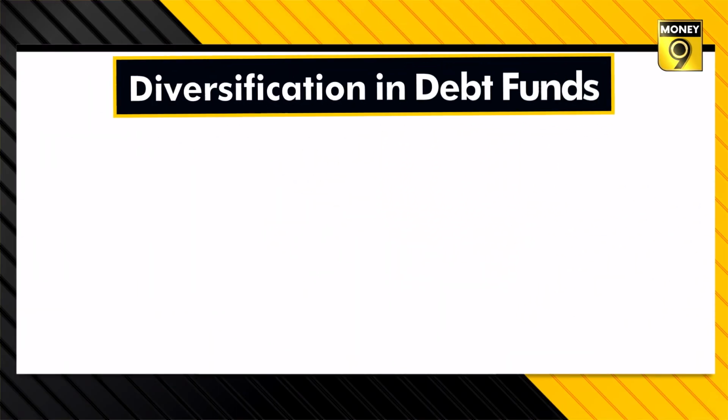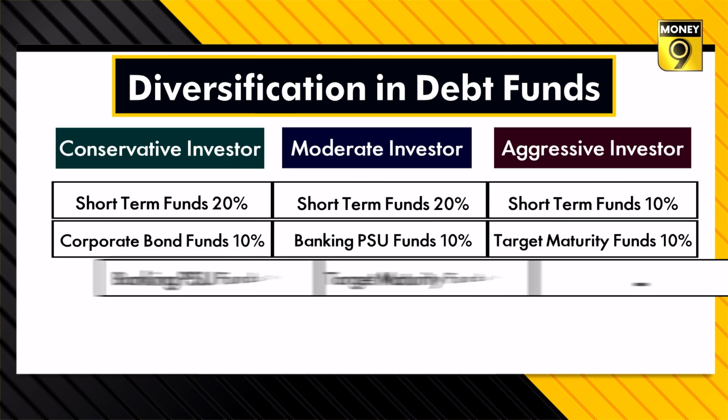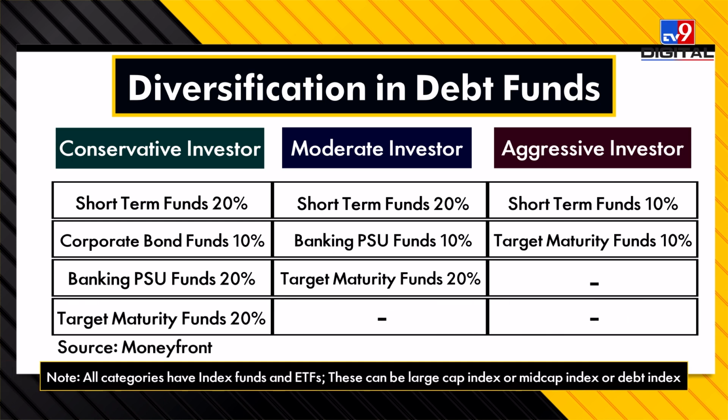Now, let's understand how you can invest in debt mutual funds for an ideal portfolio. If the investor is conservative, then the portfolio should have 20% short-term funds, 10% corporate bond funds, 20% banking PSU funds, and 20% target maturity funds. Similarly, if the investor is moderate, then the portfolio should have 20% short-term funds, 10% banking PSU funds, and 20% target maturity funds. If the investor is more risk-taking, that is aggressive, then the portfolio should have 10% short-term funds and 10% target maturity funds.